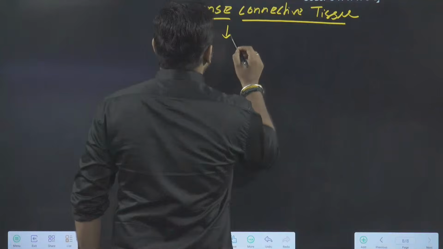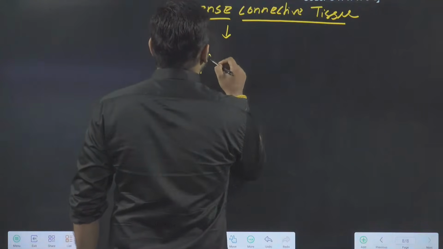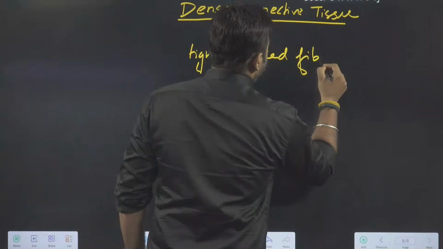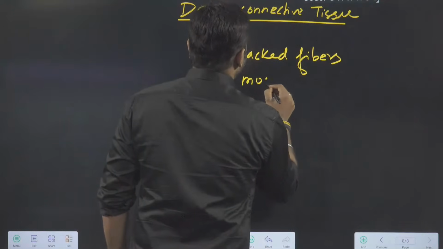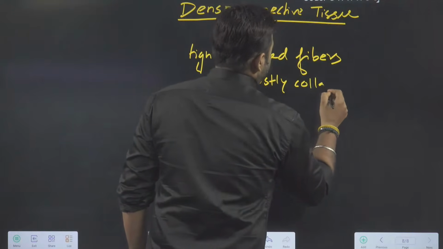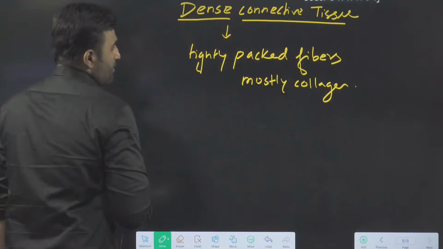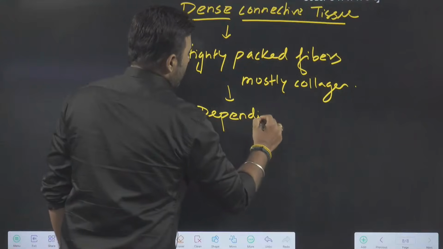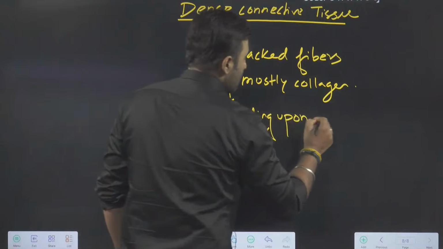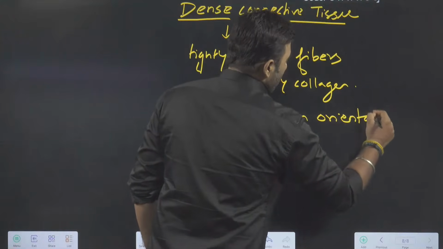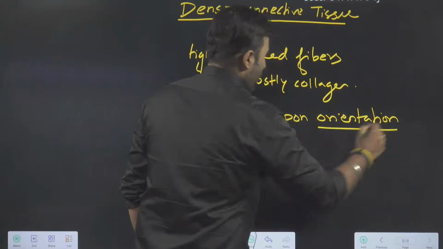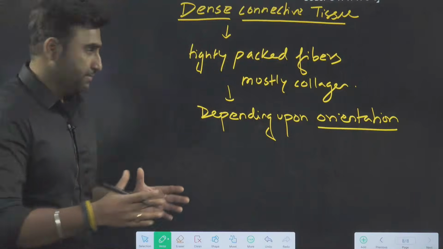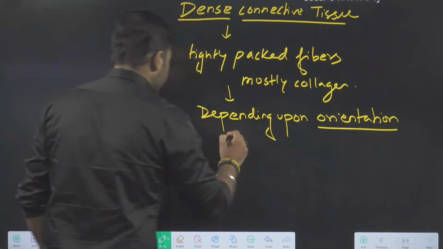So in dense connective tissue, there are tightly packed fibers, mostly collagen. Now, depending upon the orientation of the fibers, orientation is arrangement of the fibers, you have two types.